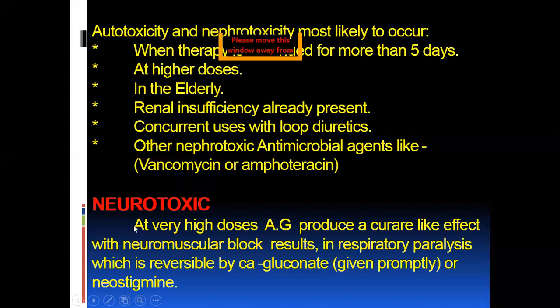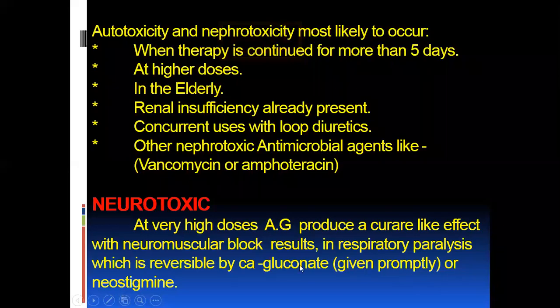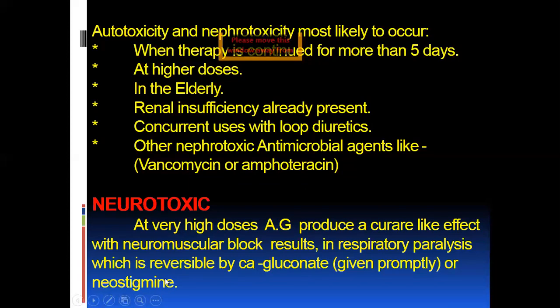Next is neurotoxicity. At very high doses, aminoglycosides can cause a curare-like effect with neuromuscular block, resulting in respiratory paralysis, which is reversible by calcium gluconate, given promptly, or along with neostigmine.